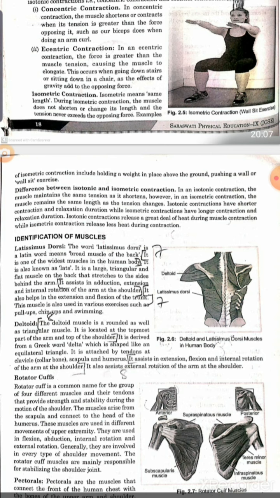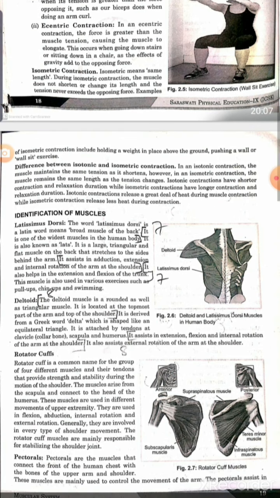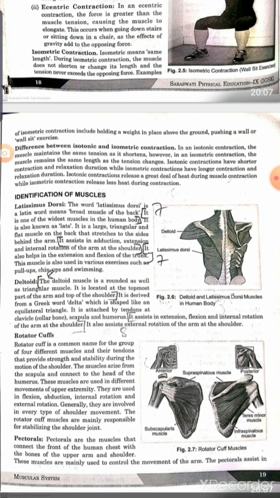In isotonic contraction the length of the muscle will change, but in isometric contraction the length will not change. Isotonic contraction has shorter contraction and relaxation duration, while isometric contraction has longer contraction and relaxation duration.